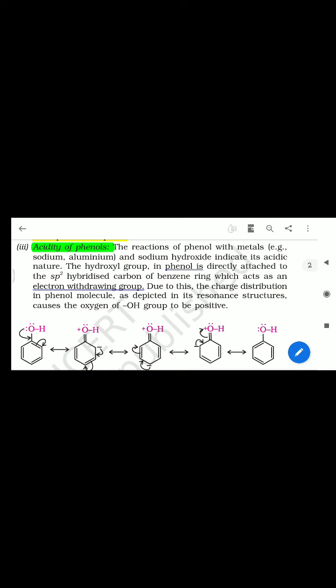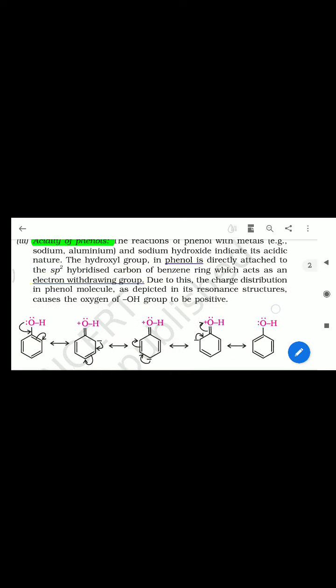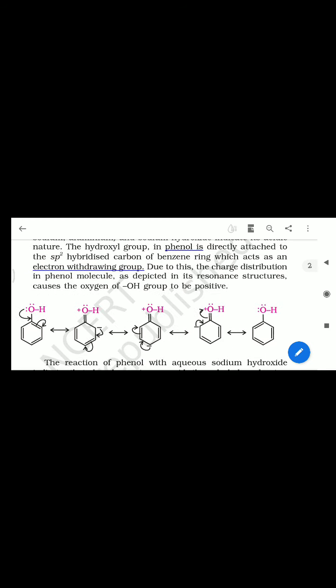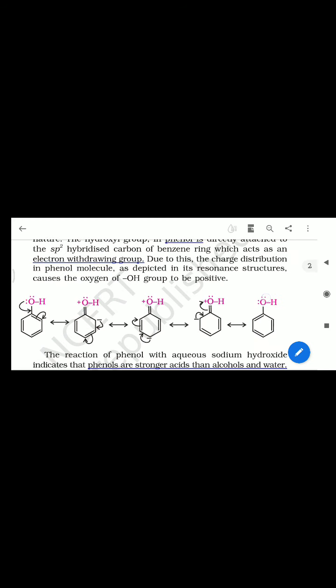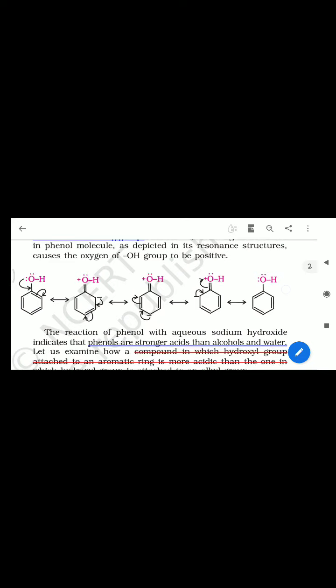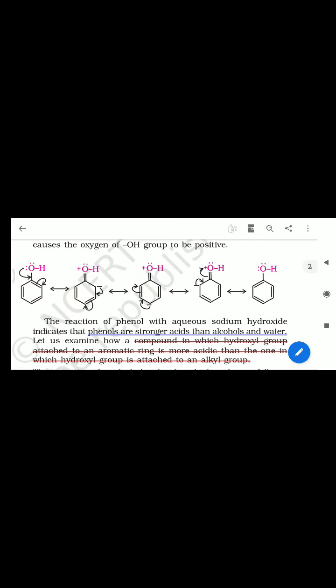Due to this, the charge distribution in the phenol molecule as depicted in its resonance structure causes the oxygen of the OH group to be positive. So here in the resonating structures you may see that the oxygen atom acquires a positive charge in 4 resonating structures, and the reaction of phenol with sodium hydroxide indicates that phenols are a stronger acid than alcohol and water.